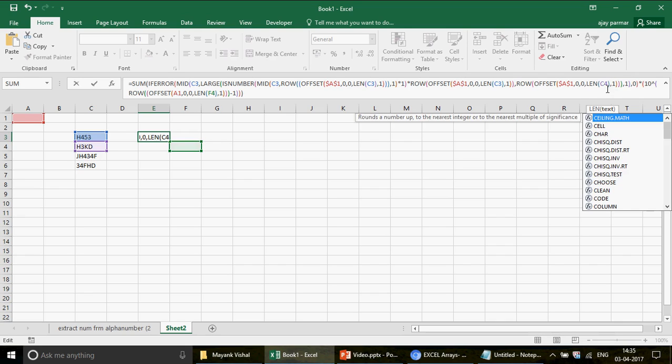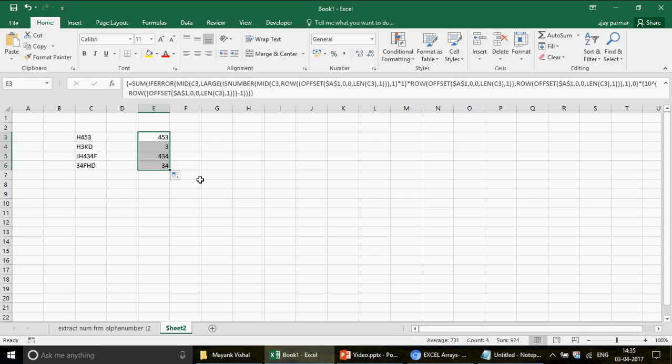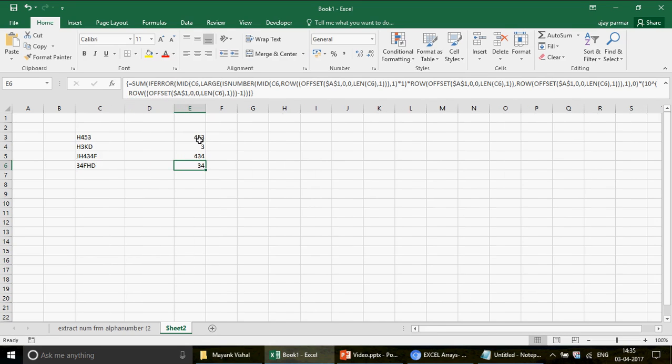So I'm gonna make it C3. We have the C3 and the last one is F4, and we're gonna make this again C3. Okay, length of C3 and length of C. I'm not freezing length of C3 because when I drag it down, it should be C4, then C5, and so on, right? Similarly, I'm nowhere going to freeze this mid also. So mid, I think we used in 2 places, if I remember. Yeah, everything looks neat and clean. Let me see. Yeah, we have it. I'm gonna drag it. We got the 3, we got the 4, 3, 3, 4. Oh yes, this is really beautiful, right? This is how you can actually build this function, right?